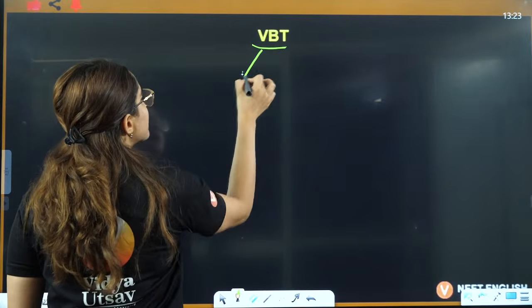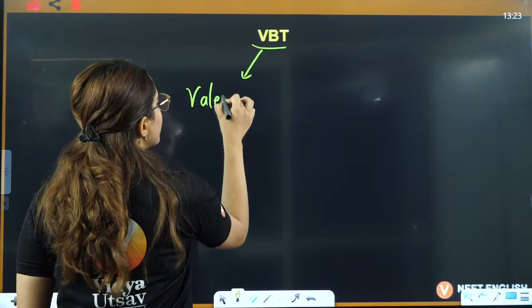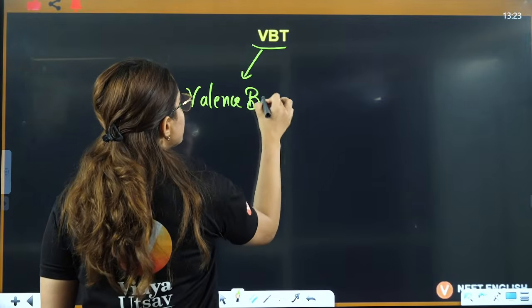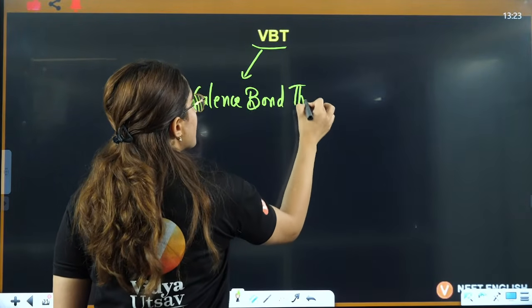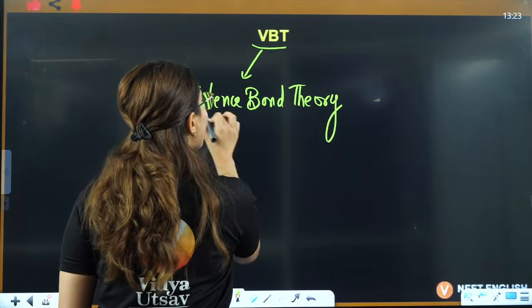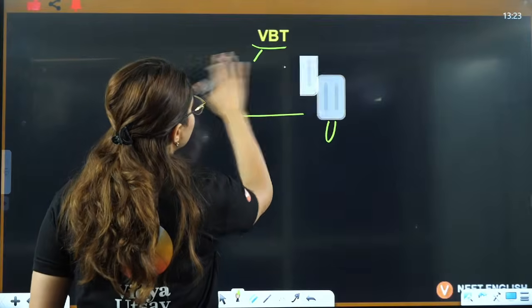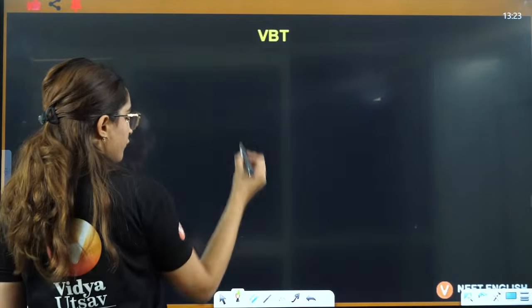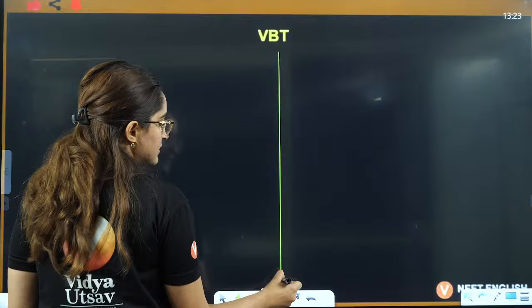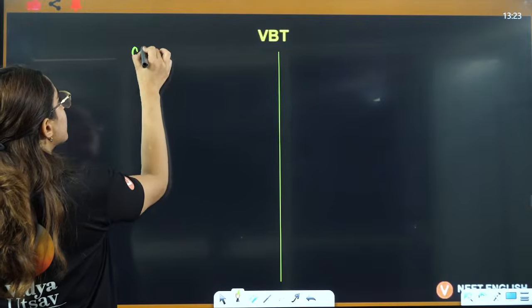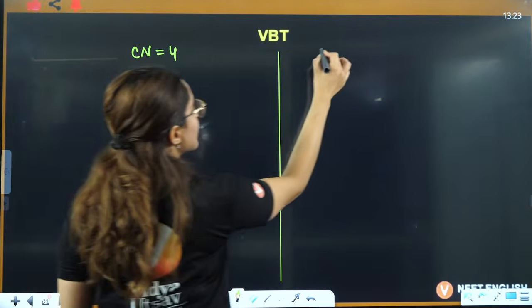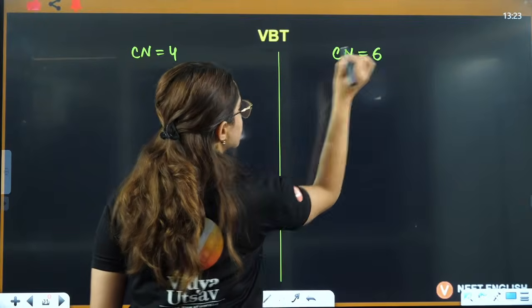So here this is actually valence bond theory. I will firstly directly tell you what exactly we do here. In the valence bond theory, we'll talk about two things: first is when the coordination number is 4, second is when the coordination number is 6.